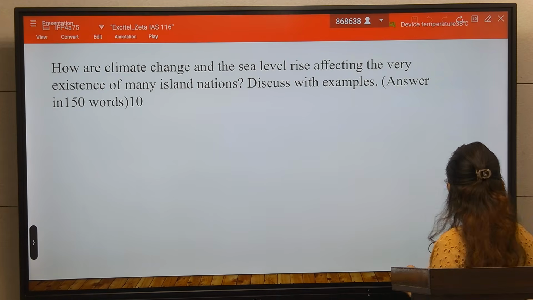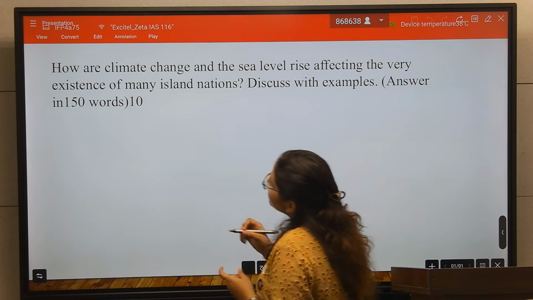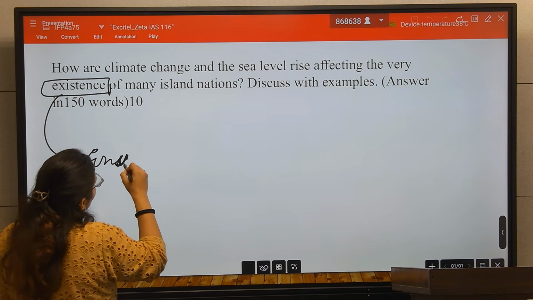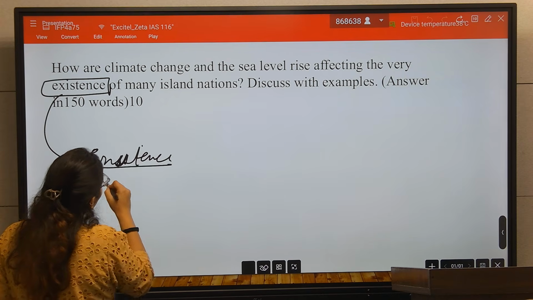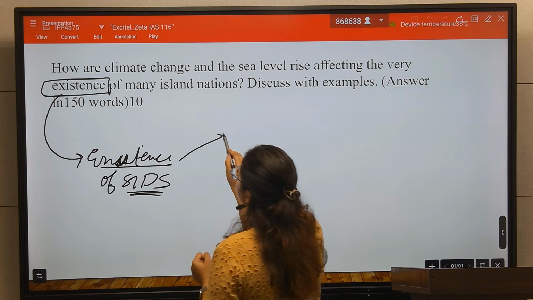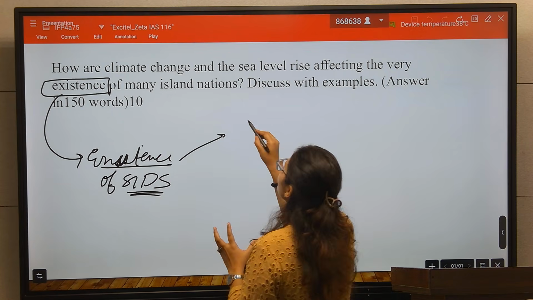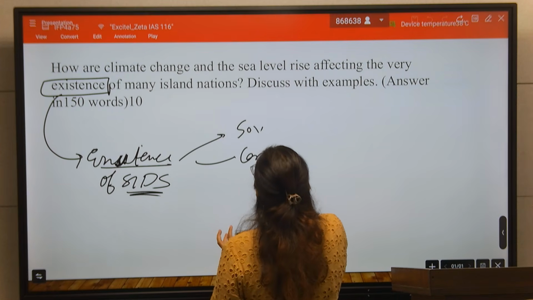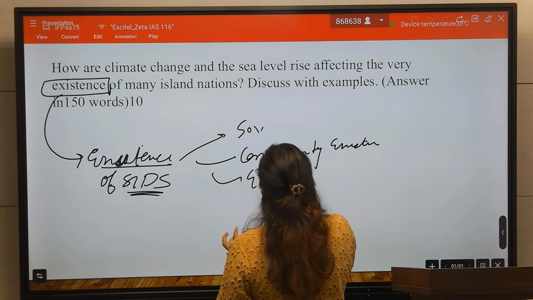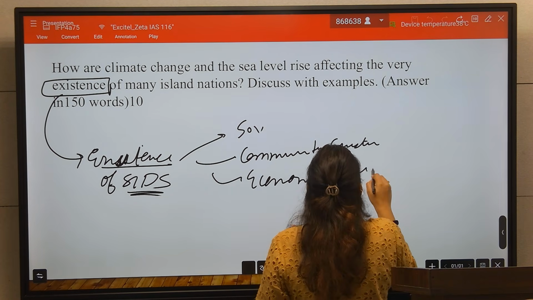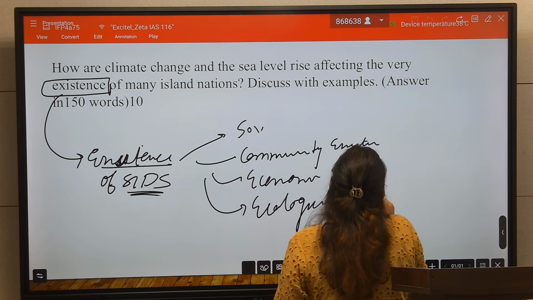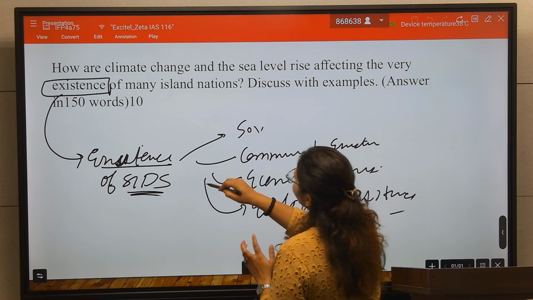Now, here the word is existence. What do you mean by existence? Existence of small island developing states. Existence is not merely land existence or sovereignty, but it also consists of community existence. There should be economic existence, there should be ecological existence. So you have to think about this also.